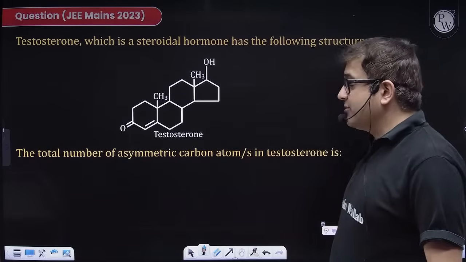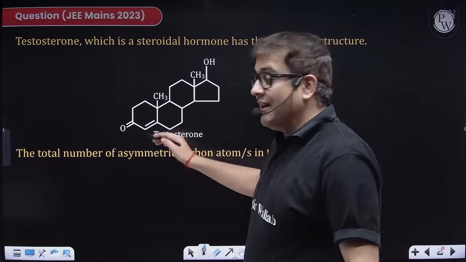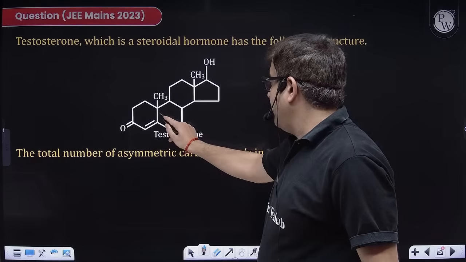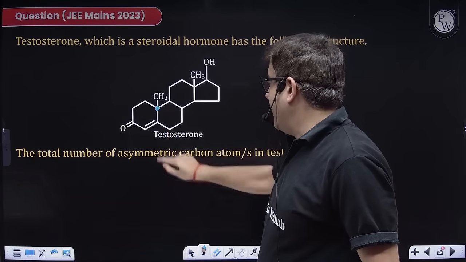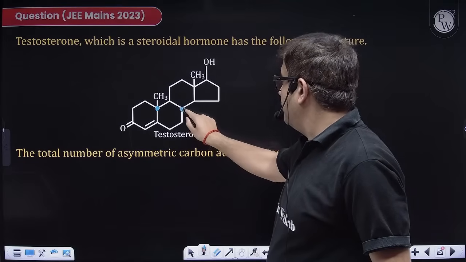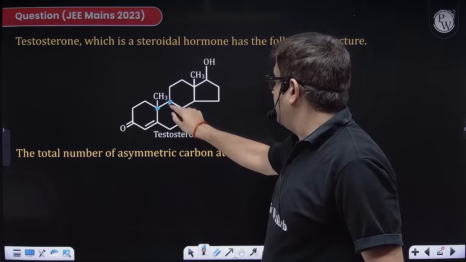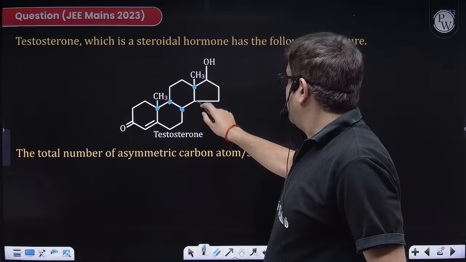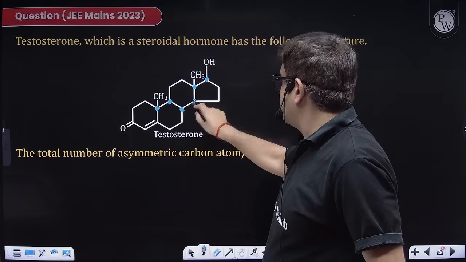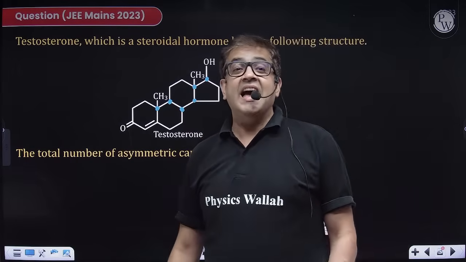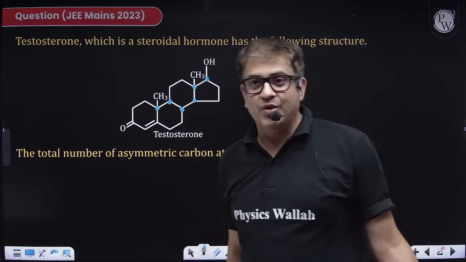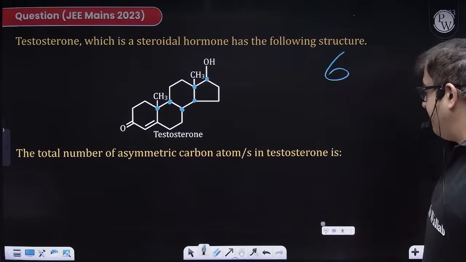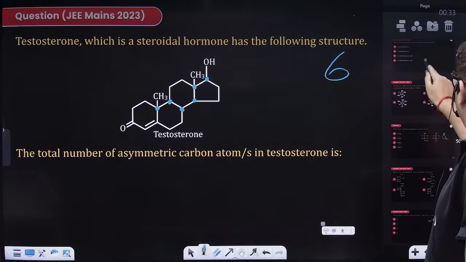Chalo. Let us attempt this one, sir. We have to select chiral carbon. So let us select it. Do not look at CH2, it is double bonded. Ha, sir. This is a chiral carbon. So 1, 2, 3, 4, 5, this one 6. So how many chiral carbons can you see, having differently substituted bonds? This is just a drawing. I hope with practice you will get it. The answer is definitely 6. I have made those 6 dots. Moving to the next one.